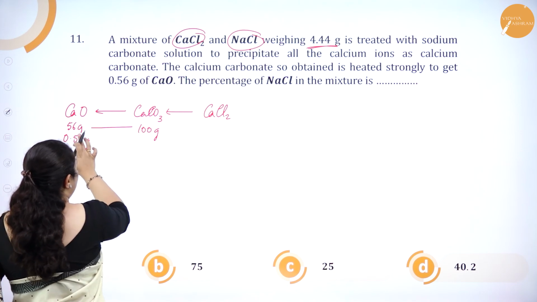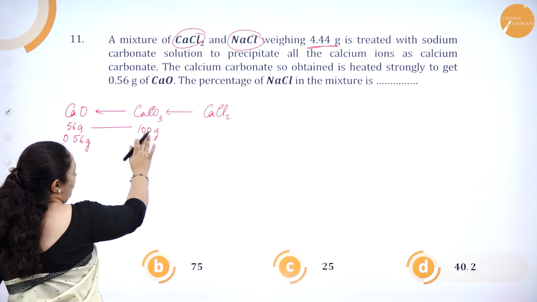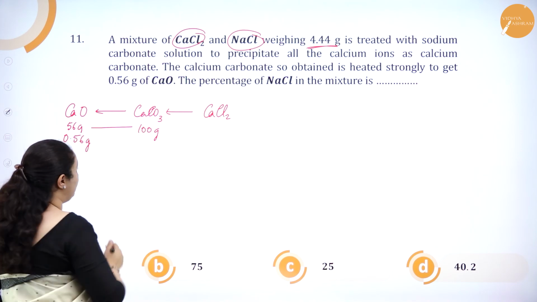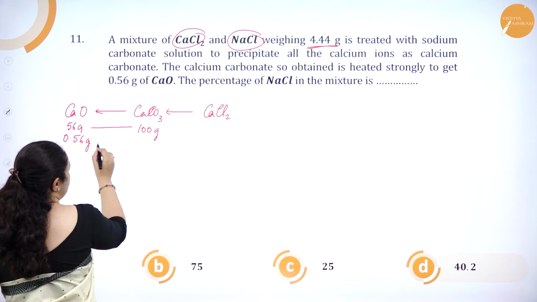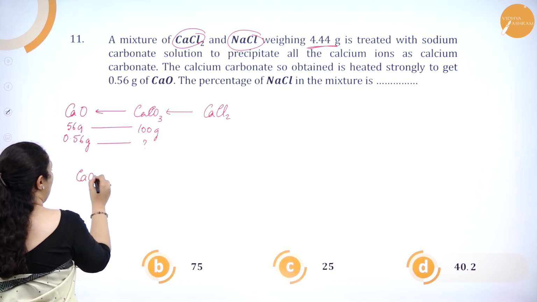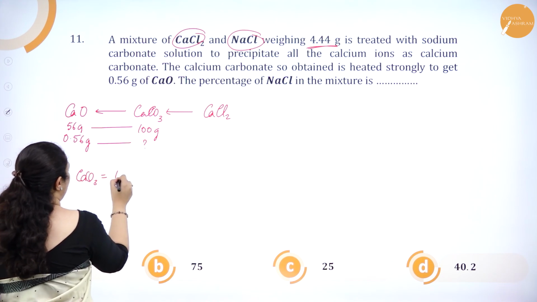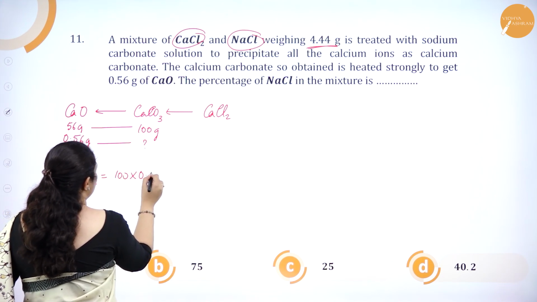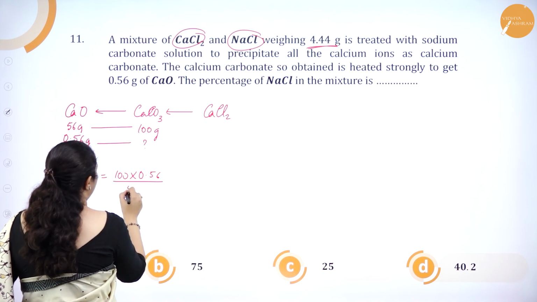So 56 grams of calcium oxide we will obtain from 100 grams of calcium carbonate. So I've got 0.56 grams. How much calcium carbonate is present? So calcium carbonate which is present is 100 into 0.56 divided by 56.